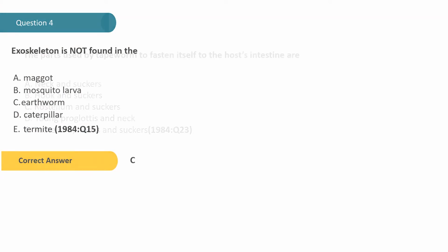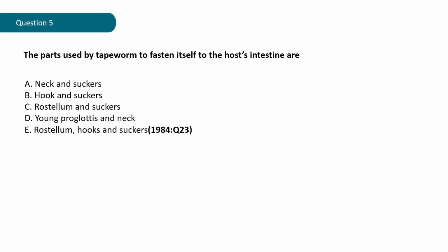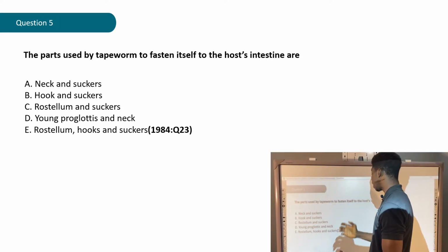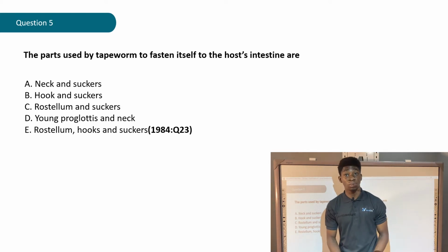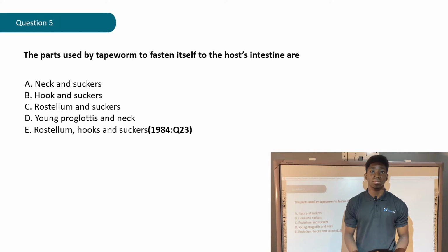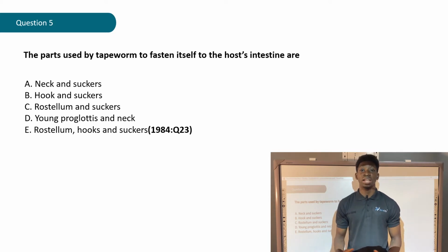Question 5. The parts used by tapeworm to fasten itself to the host intestine are A. Neck and suckers, B. Hook and suckers, C. Rostellum and suckers, D. Young proglottis and neck, E. Rostellum, hooks and suckers. That question is gotten from the year 1984, question 23. Why not give it a try? Okay, let's check out the correct answer.